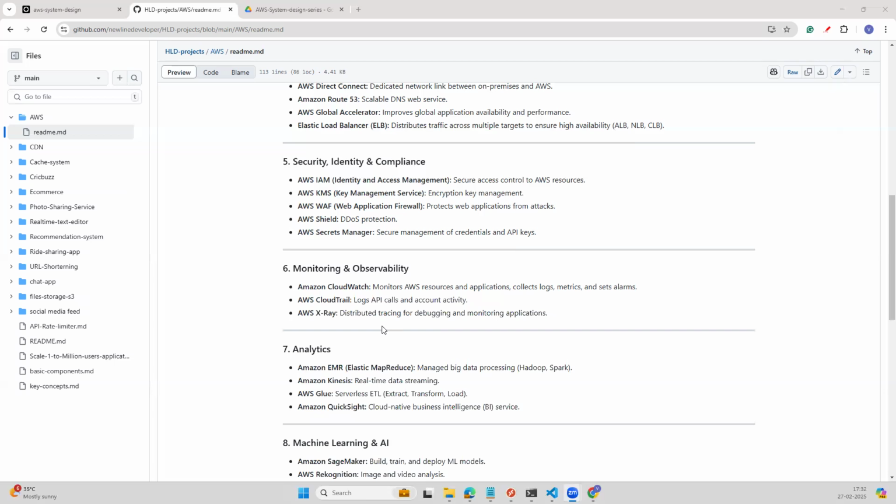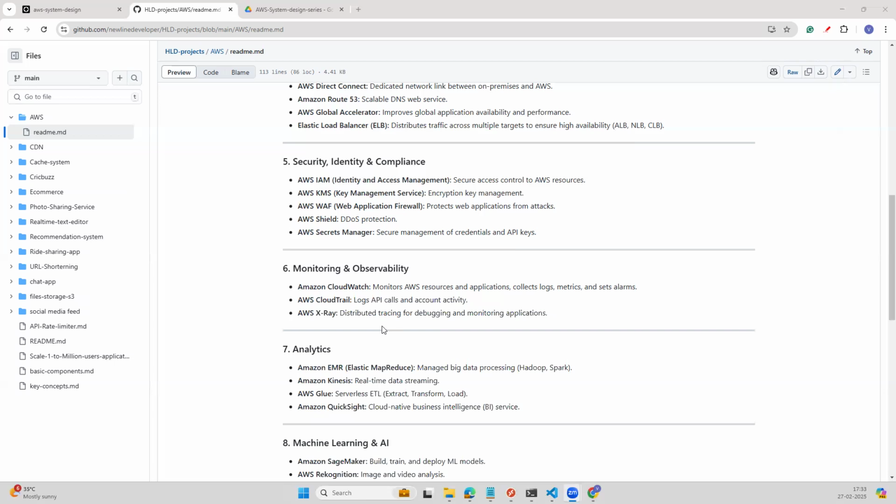Then we have a web application firewall that helps protect your web application from attacks. We have AWS Shield, which helps protect from DDoS attacks. And then we have Secrets Manager, which helps us store secrets and confidential credentials in a secure, encrypted way.